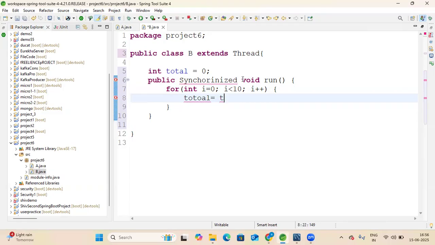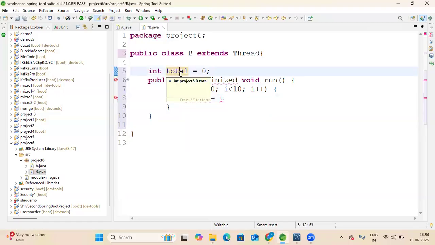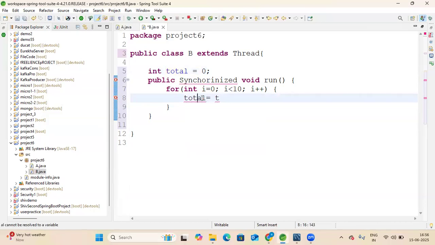Again the spelling is T O T A L. Total equal to total plus i means it will keep on adding the value up to 10, and I will get the sum of 0 up to 10.